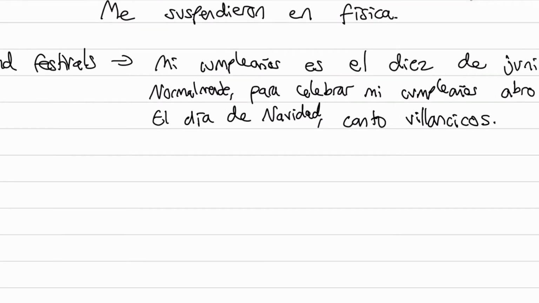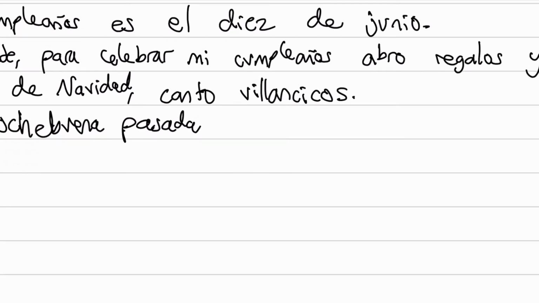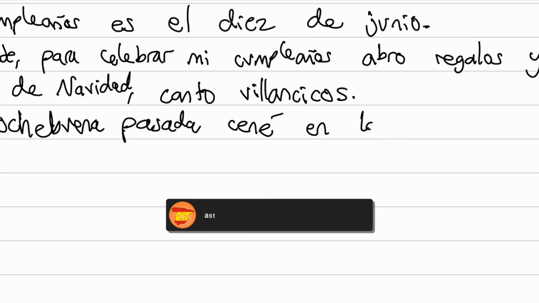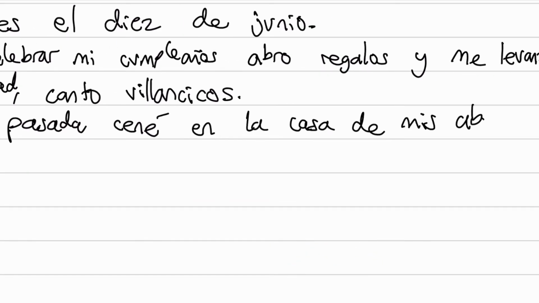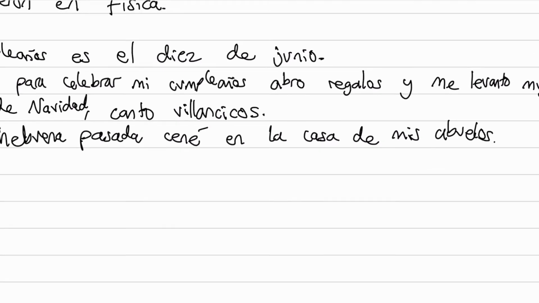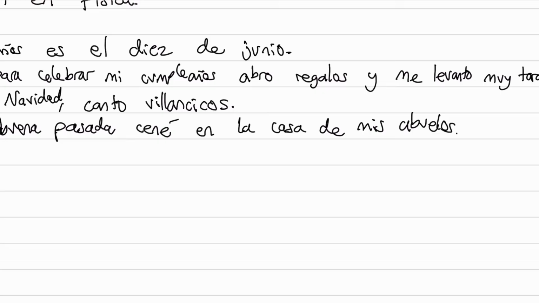Let's do something in the past. Let's use other tenses. So la Nochebuena is Christmas Eve. La Nochebuena pasada, to say last Christmas Eve, cené. Cenar is to have dinner, so cené en la casa de mis abuelos. I'm trying to think of unique things I can say to make this video interesting. So I had dinner at the house of my grandparents.